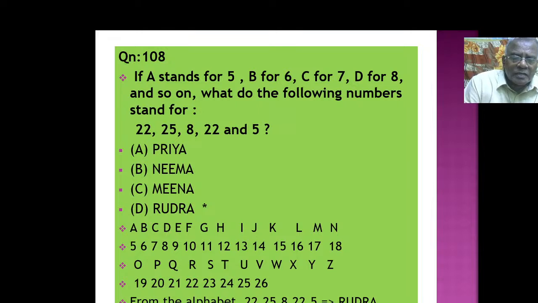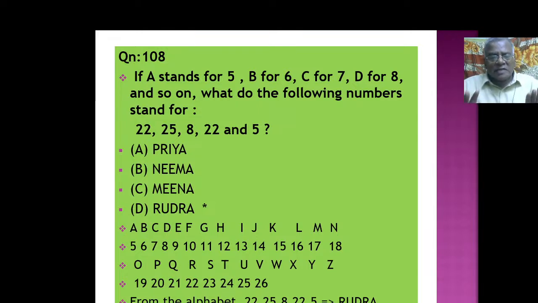Now, just check. From the alphabet, what is 22? R. Above 22, what is the letter? R. What is the letter above 25? That is U. What is the letter above the number 8? That is D, right? What is the letter above 22? Once again, R. What is the letter above 5? That is A, right? You got the point?